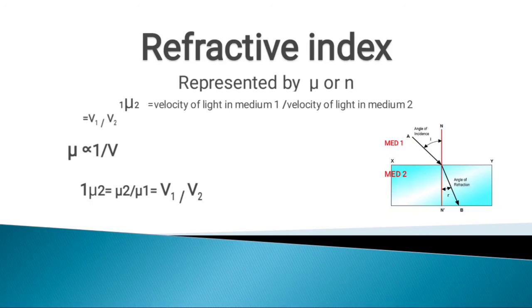See here, this is the refractive index of medium 2 by the refractive index of medium 1, which is equal to the velocity of light in medium 1 by the velocity of light in medium 2. This is because refractive index and velocity are inversely proportional.